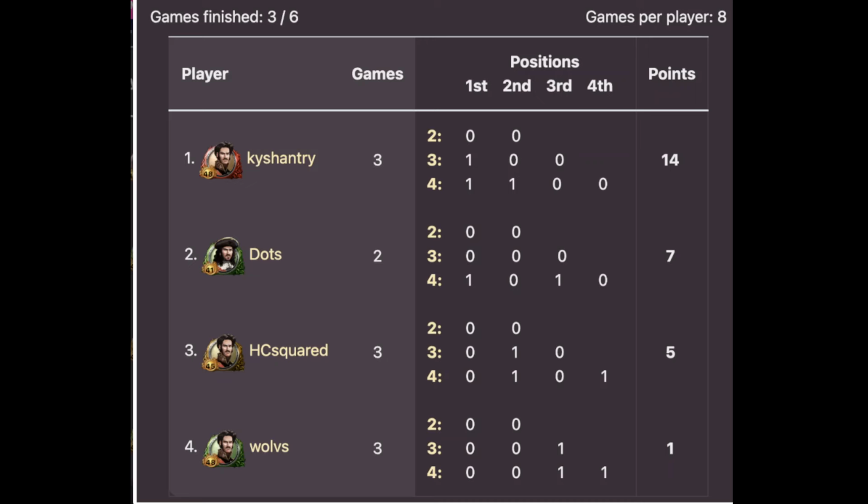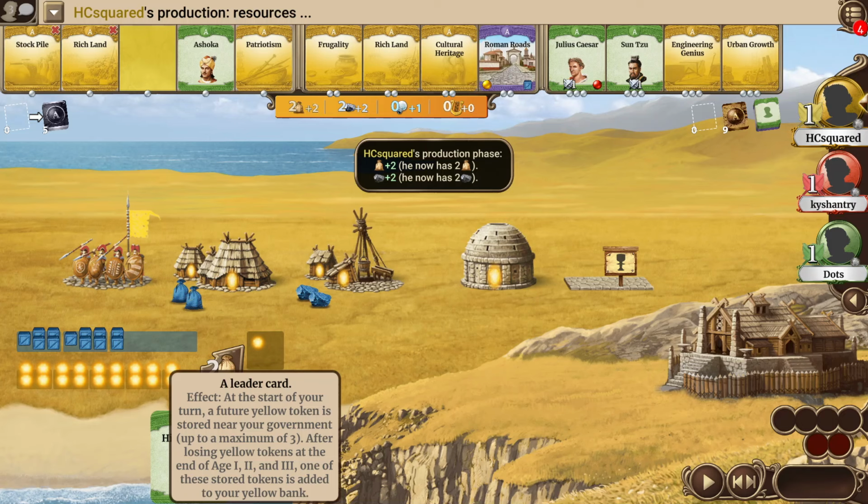And today we are going to take a look at a 3-player game, and it will be the 3-player game between the top 3 players. So yeah, I will be very excited to see how that will be going, and let's see if Kyshantry can keep his strong position, or if some players can maybe start a comeback. Alright, now without further ado, let's take a look at the game.